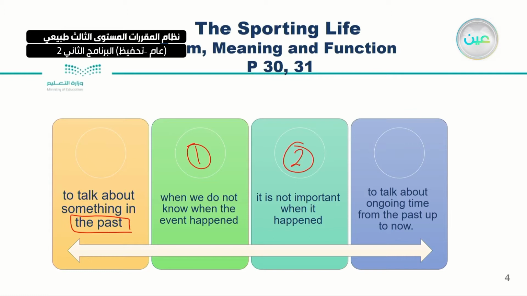So, as I say, this is A and this is B. A, to talk about something in the past, but we don't know the time and we don't know when the event happened, or when it's not important to be mentioned. So we use the present perfect for these two main purposes, A and B.